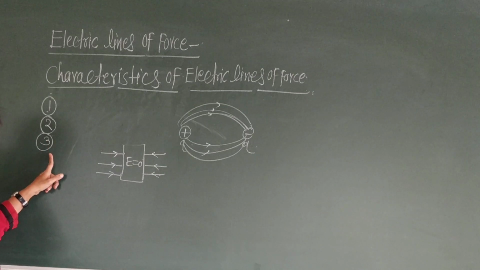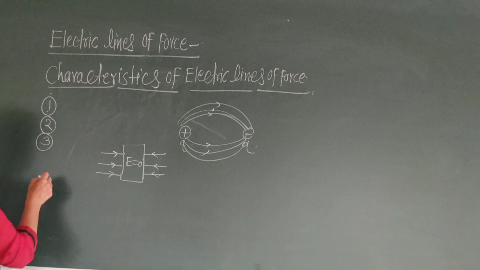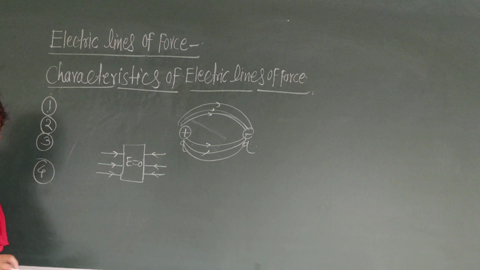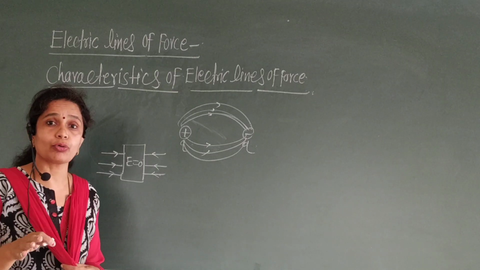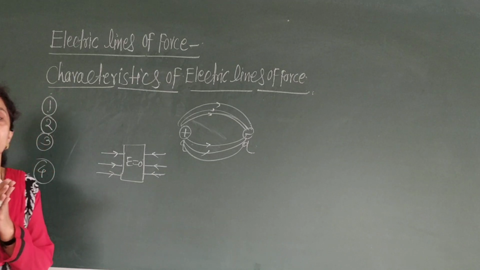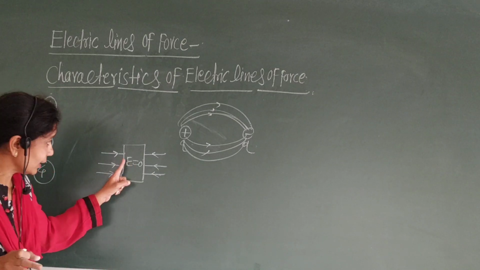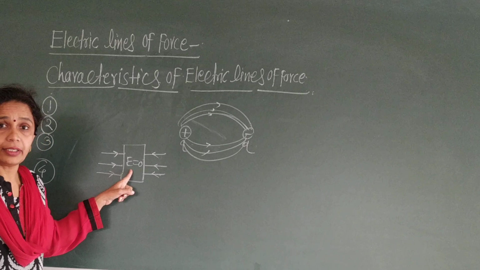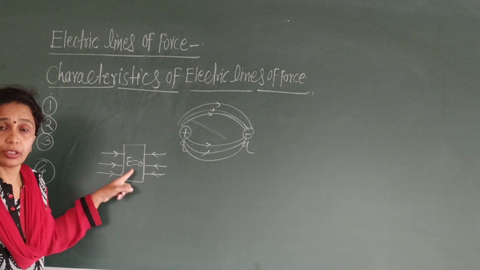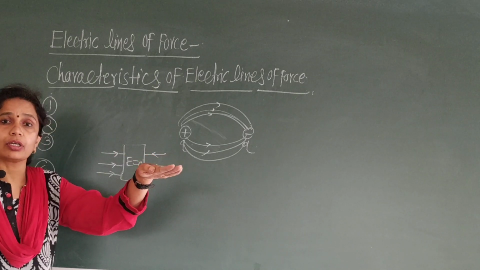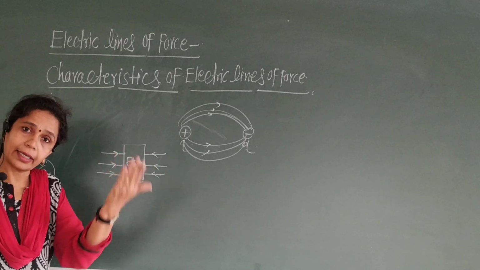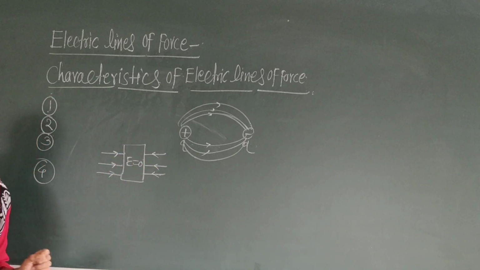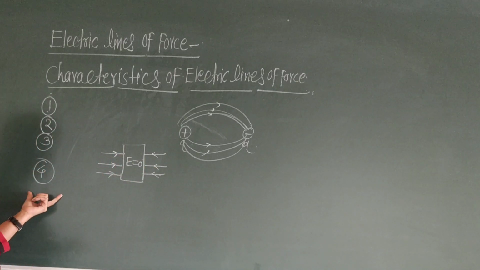This is the third characteristic of electric lines of force. Fourth one, electric lines of force don't pass through the conductor because inside the conductor electric field is equal to 0. Therefore, they don't pass through the conductor, but they can pass through the insulator. This is the fourth characteristic.